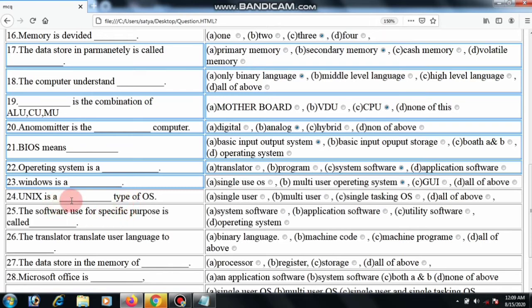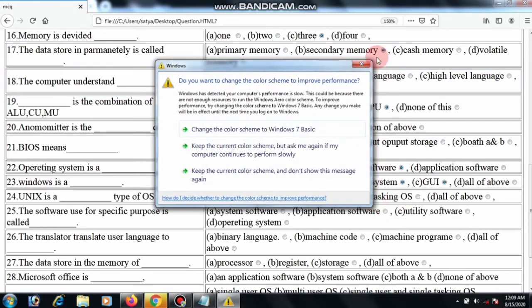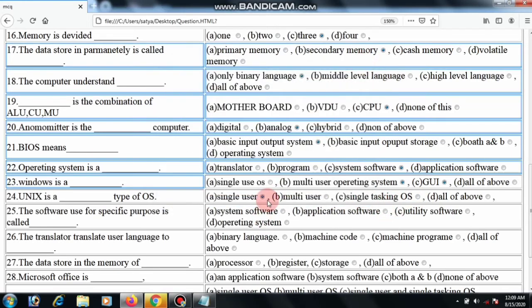Linux is a single user, multi-user, single tasking type of operating system, or all of these. Unix is a single user, multi-user, single tasking type of operating system. Unix is a single user operating system.